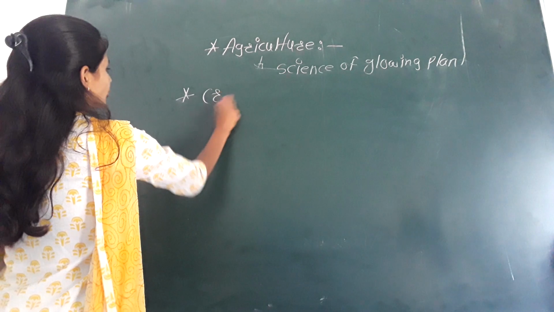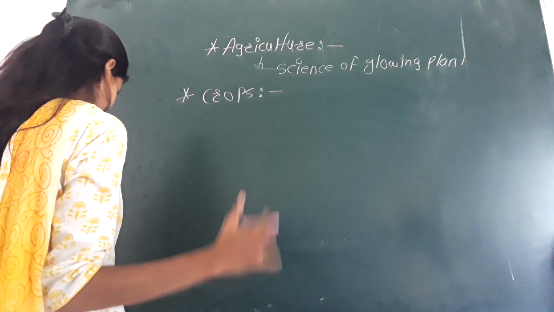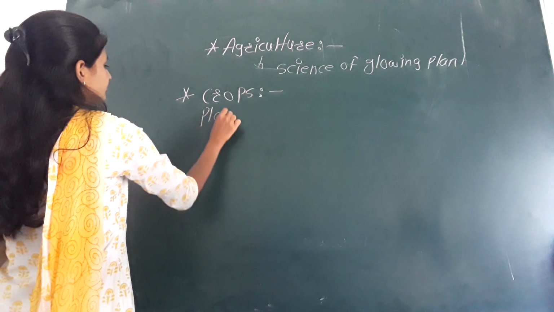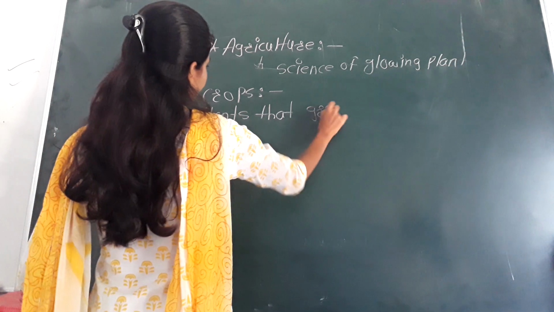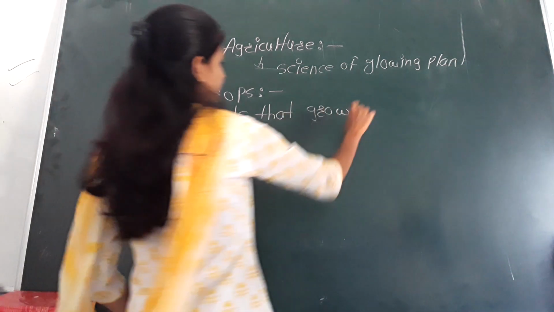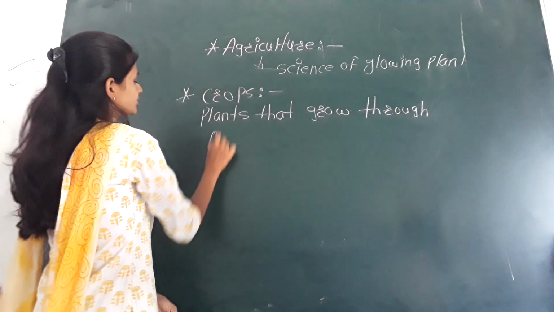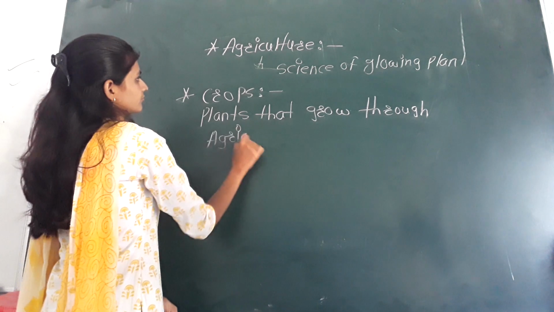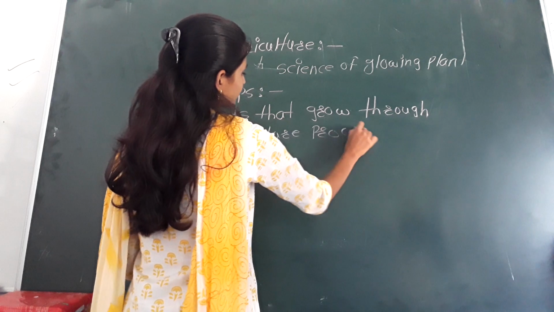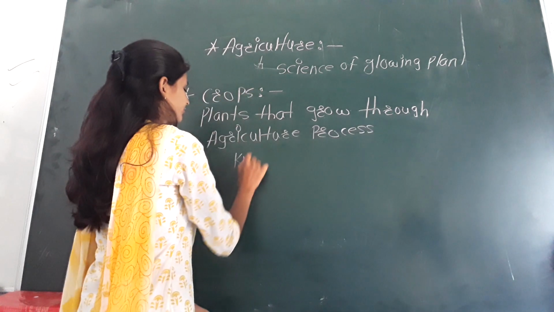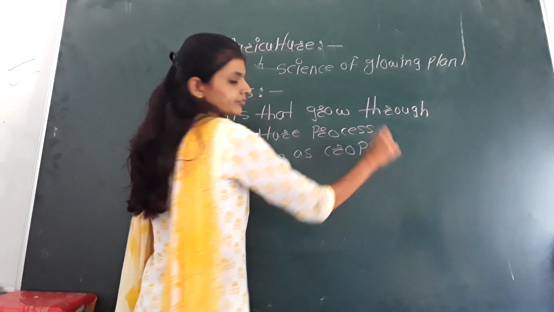So first we will discuss crops. Crops are plants that grow through the agriculture process, known as crops.